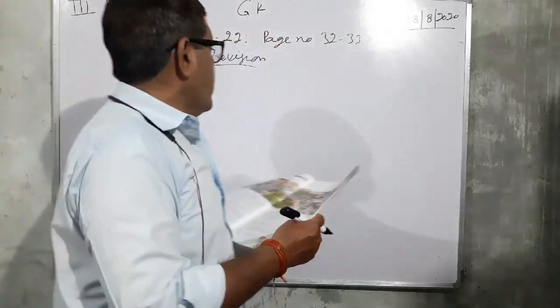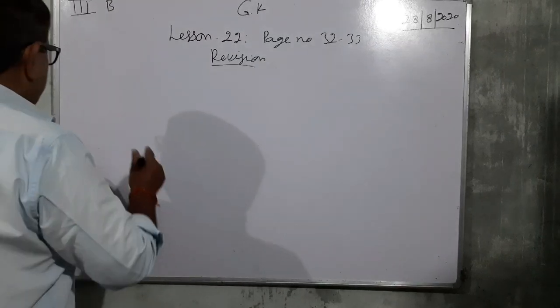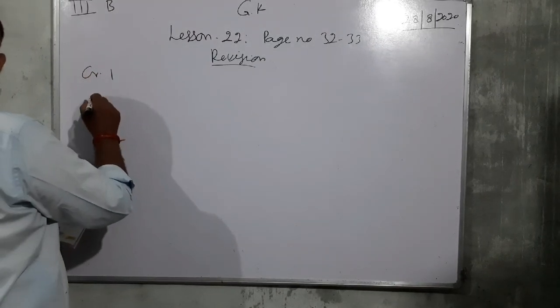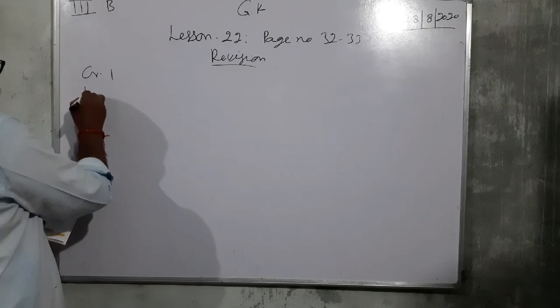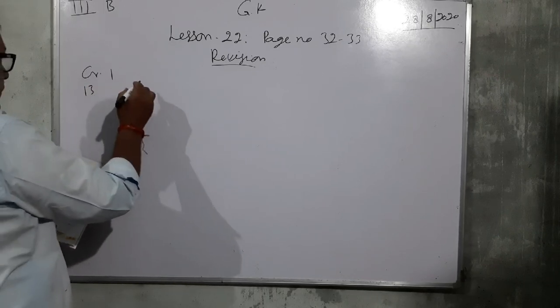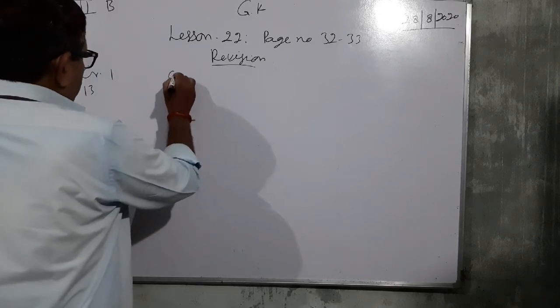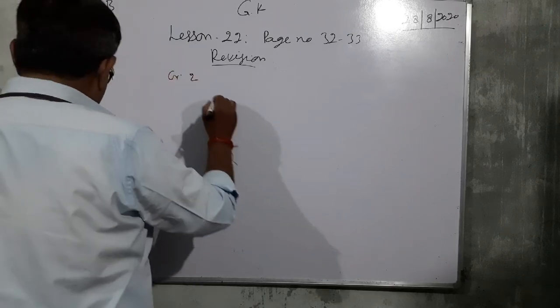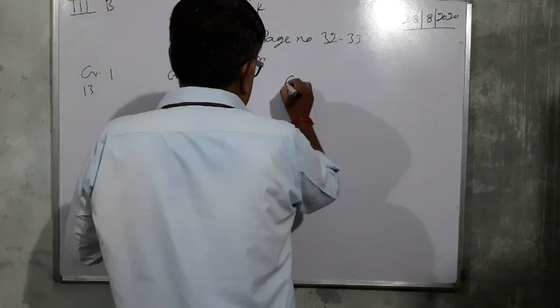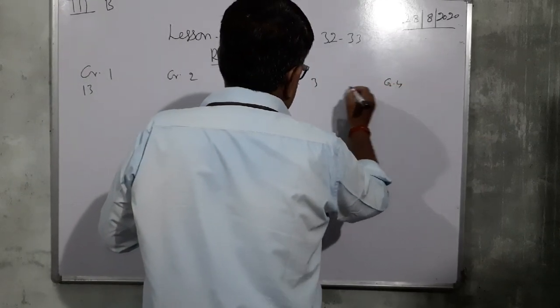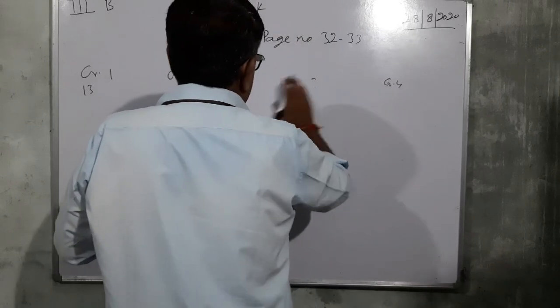Here the sequence is first divided into groups. Group first, group 2, group 3 and group 4. In 4 groups you have to answer.